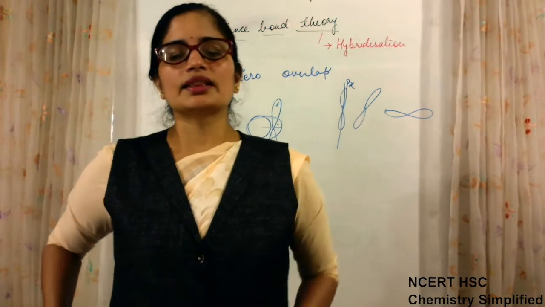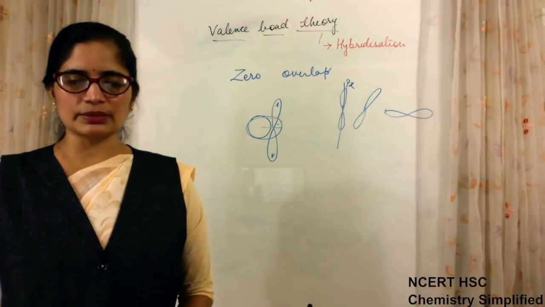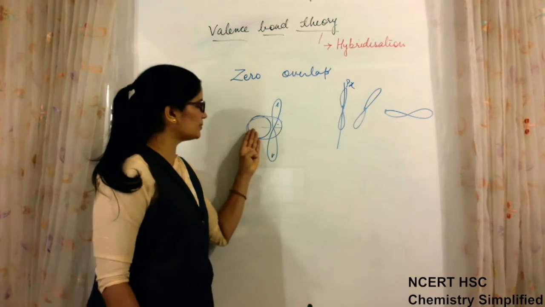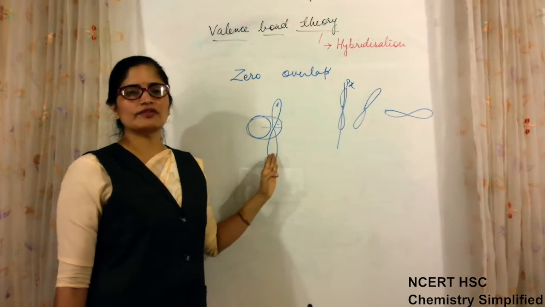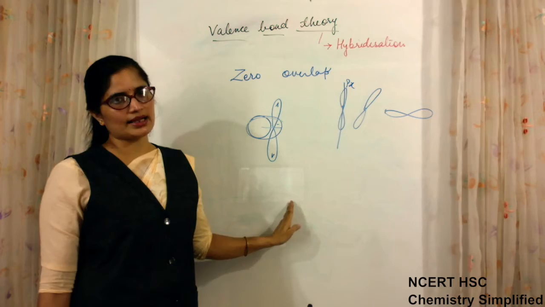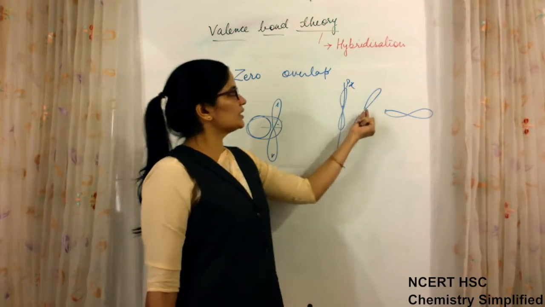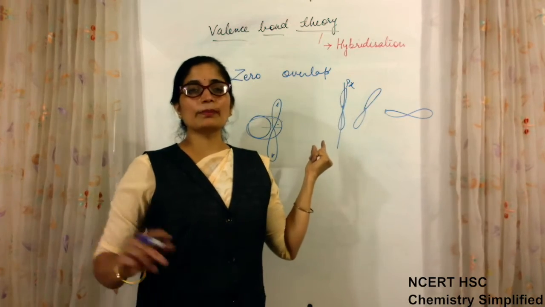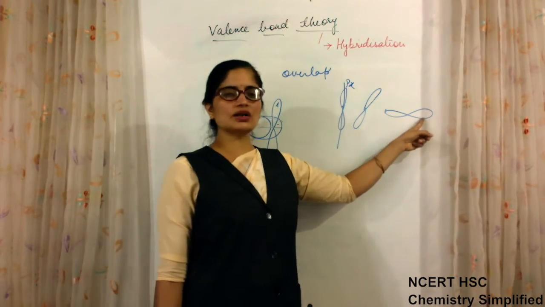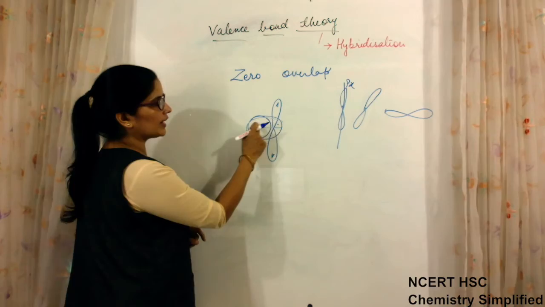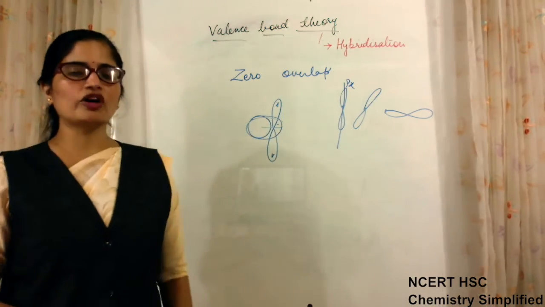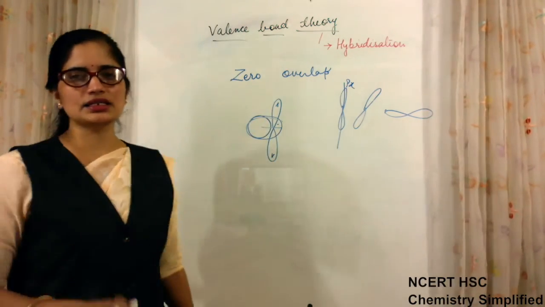That means there is no overlapping possible between an S orbital and a P orbital which is perpendicular to the internuclear axis. That means only Pz. Neither of these can overlap because their electron densities will not match. Only Pz is the orbital which overlaps with S, so bond formation between Pz and S is possible.